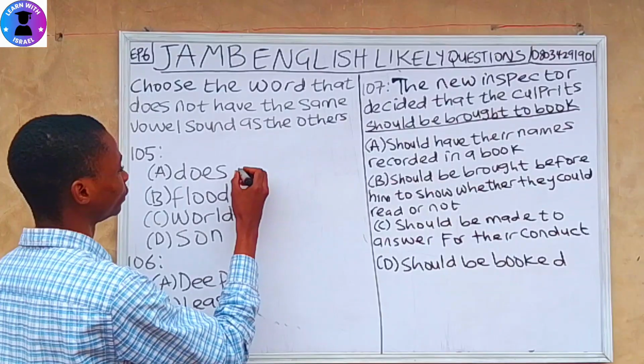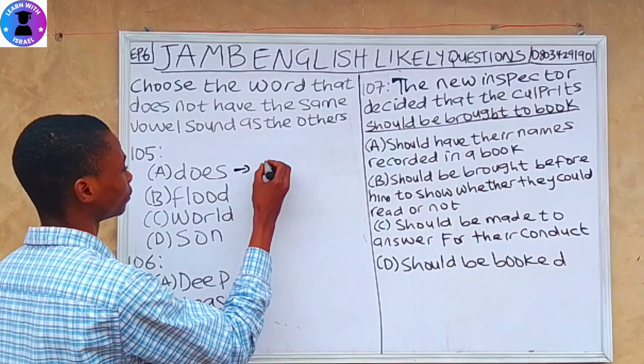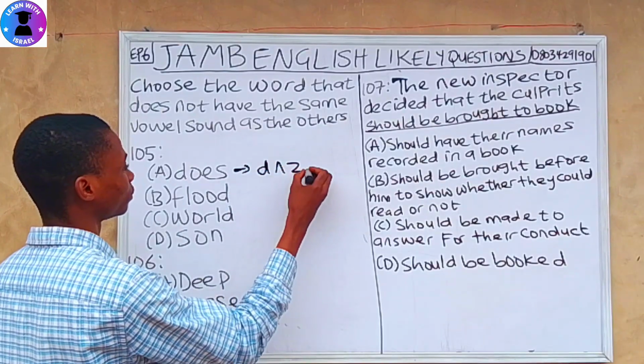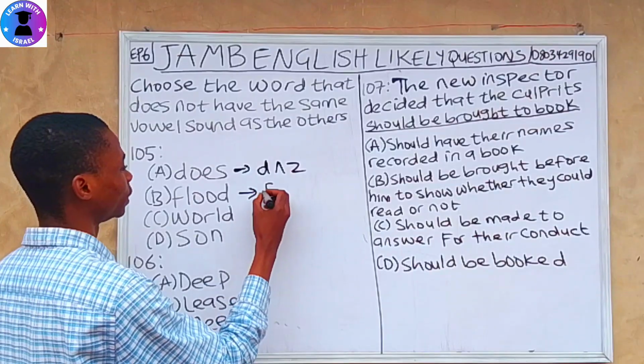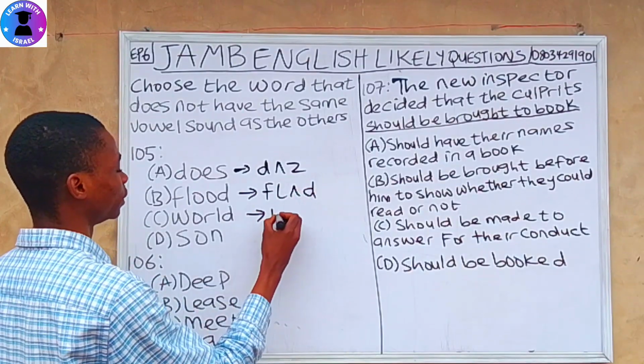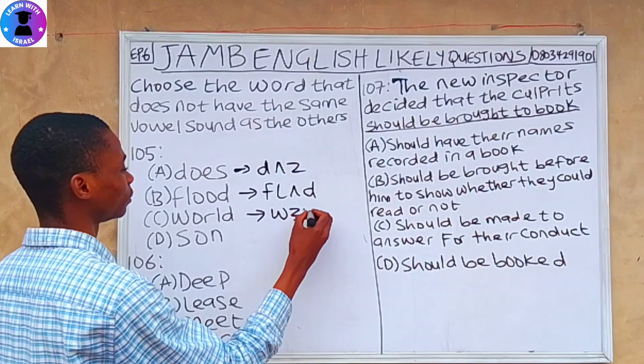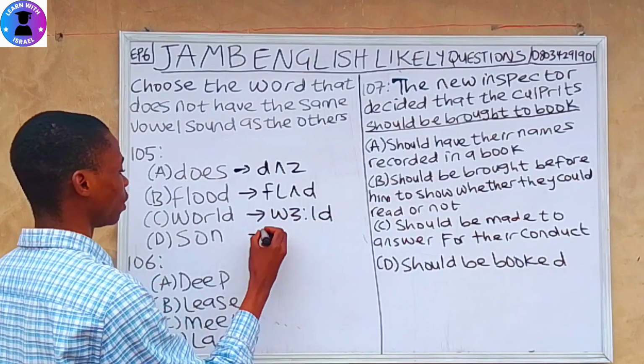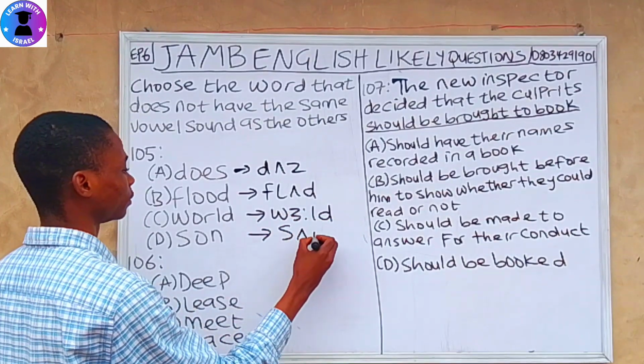So dust is written as, flood is written as, wall is written as, and sun is written as.